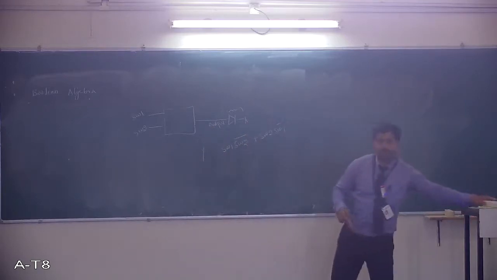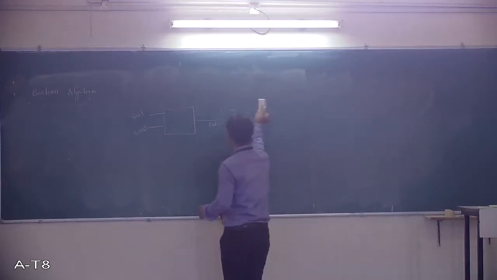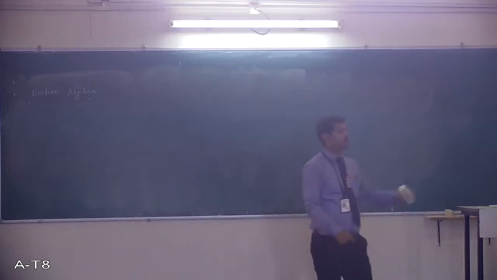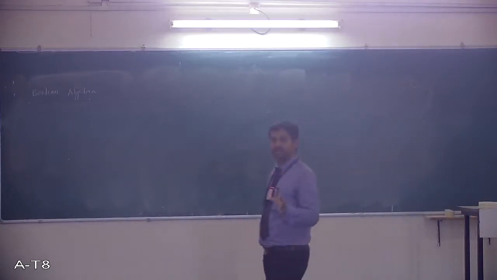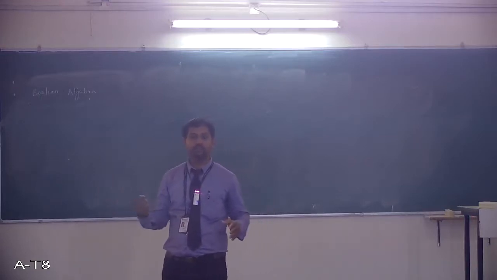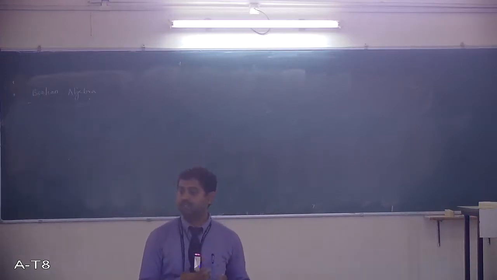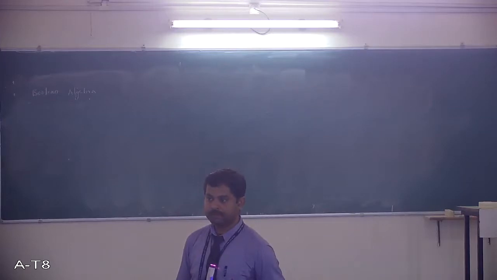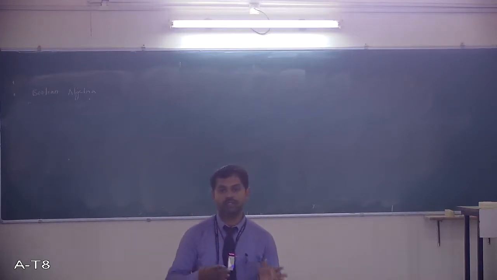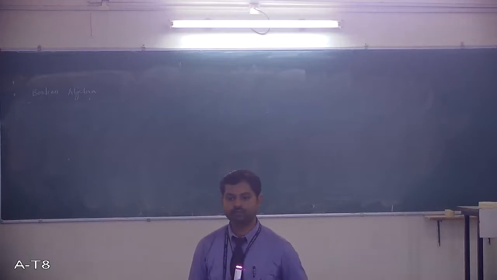So every system's functionality we can implement with the help of a logical expression. If that logical expression is simple, the circuit is simple. If the expression is big, the circuit is also very complex. So Boolean algebra will help you convert complex circuits into simple circuits.